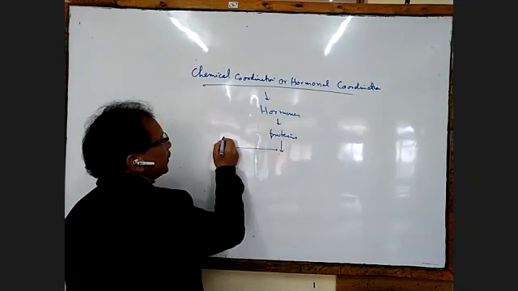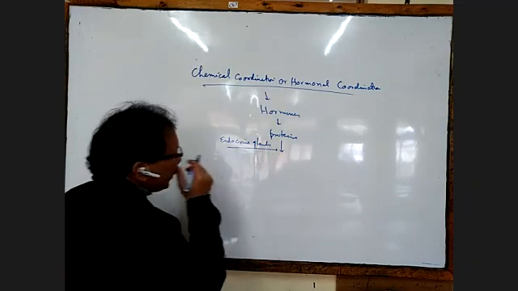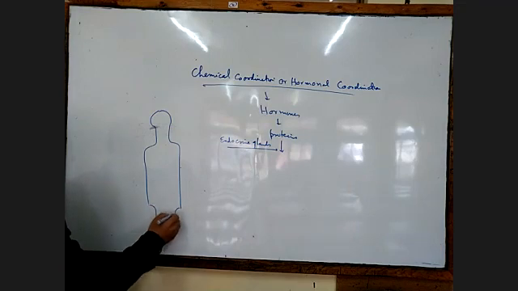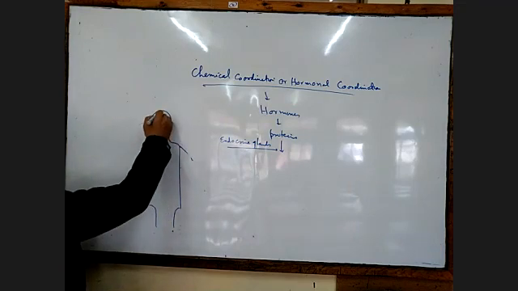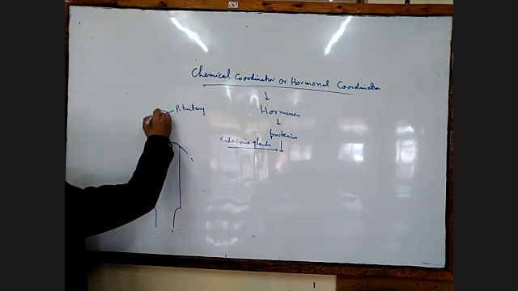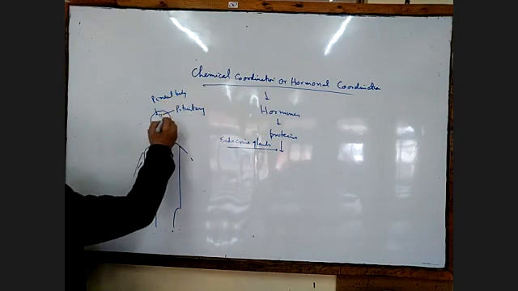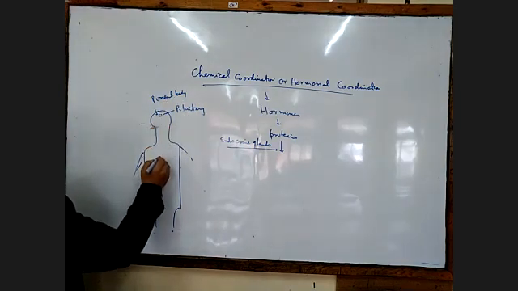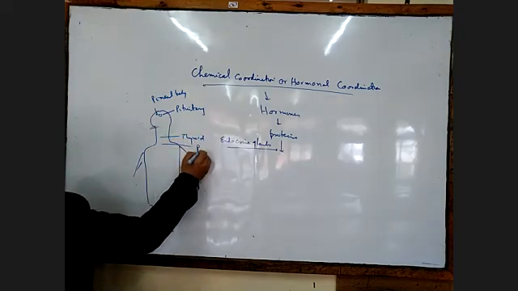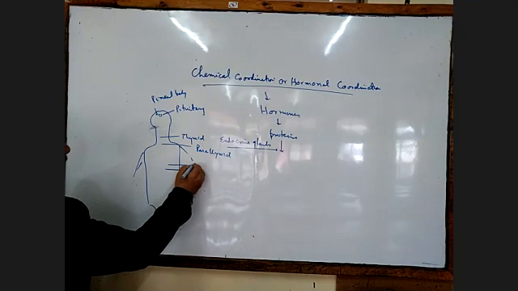Hormones are secreted by the endocrine glands. Endocrine glands are the ductless glands found in the body. Suppose you take the human body; inside it, these endocrine glands are found in the brain. It's called the pituitary, then we have the pineal body. Here we have the thyroid gland, and below it the parathyroid gland. Then we have the thymus.